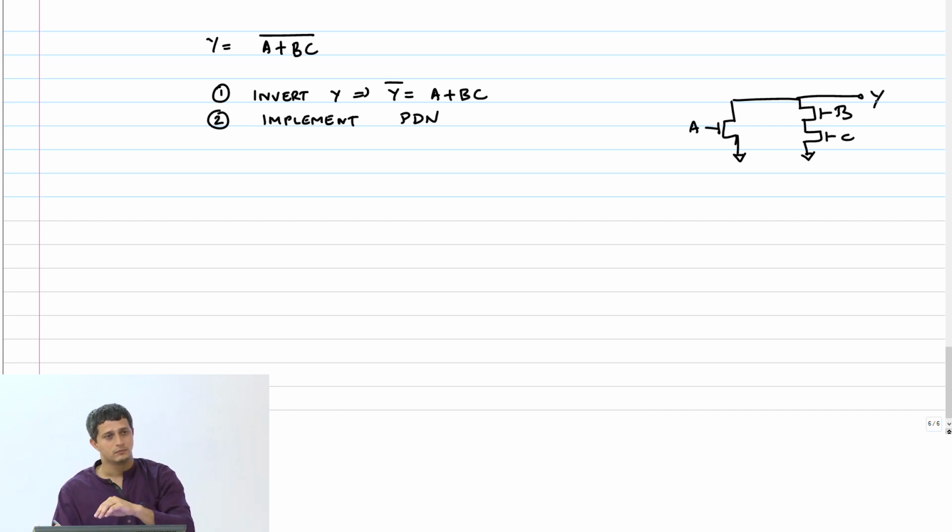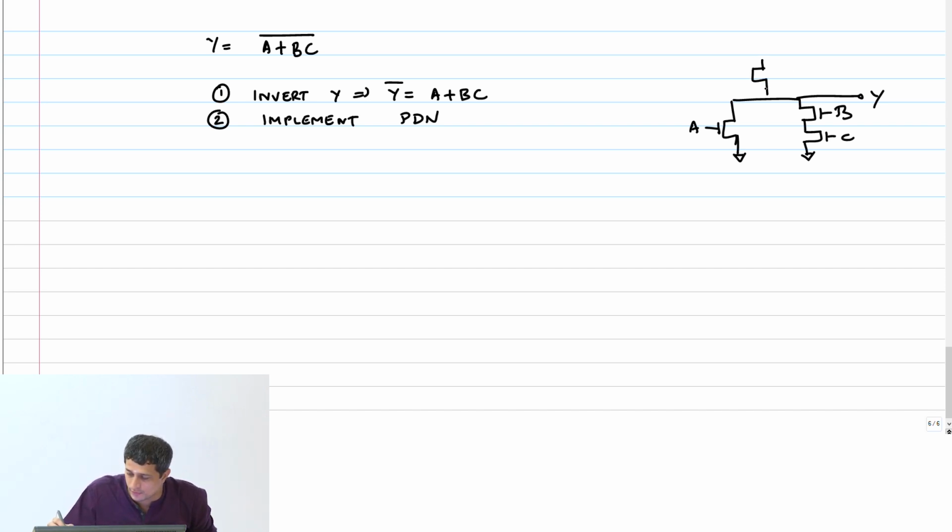Now, to get the pull-up network, just construct the dual of this network. Make every series parallel, every parallel series. So I have B and C in series. I need to make that in parallel and then make it in series with A. That's the way you construct the dual of the network.